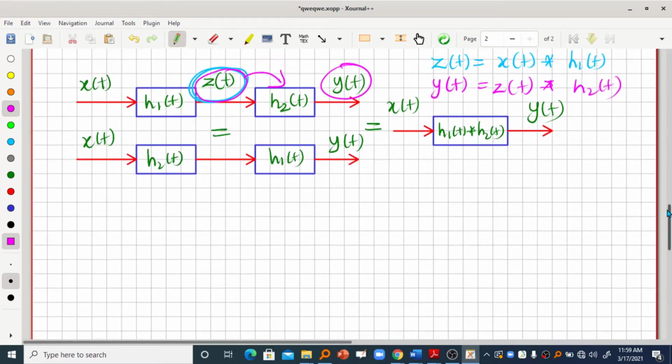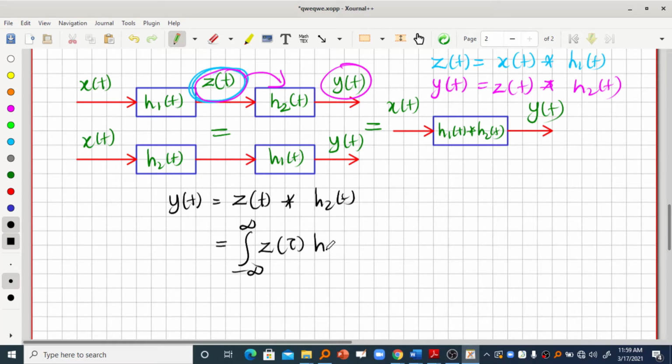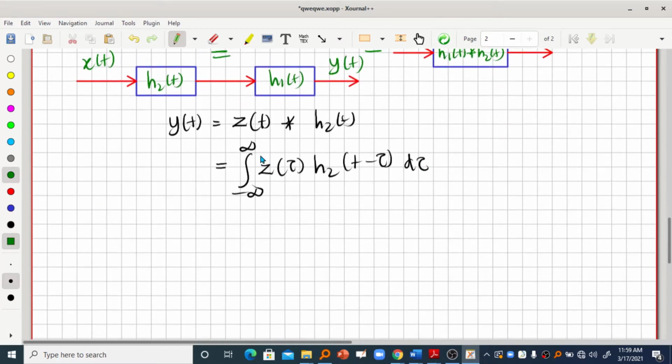So we can analyze from these equations, right? So I have to write y of t is equal to, that is the output is equal to the interaction between z of t and h2 of t. So what interaction is it? It is the convolution interaction. So we have to write the convolution integral as minus infinity to plus infinity z of tau into h2 of t minus tau d tau. So this is the equation we have to write. But you have to note that our z of tau is the output of the first system, which is given by convolution of x of tau and h1 of tau. So you have to keep this idea in your mind, right?